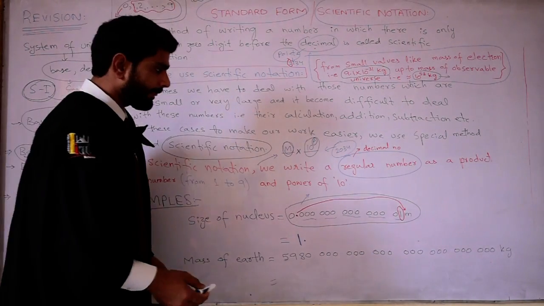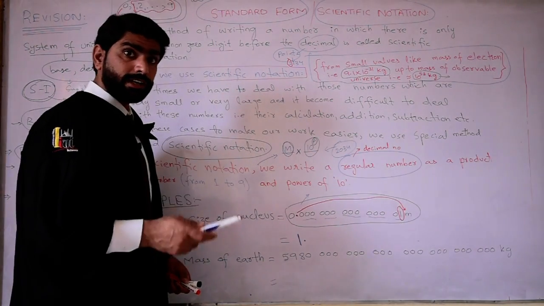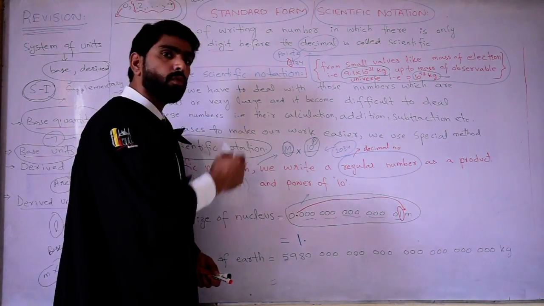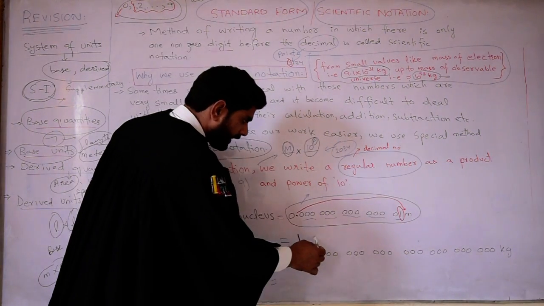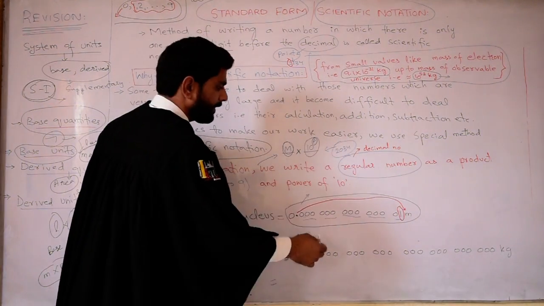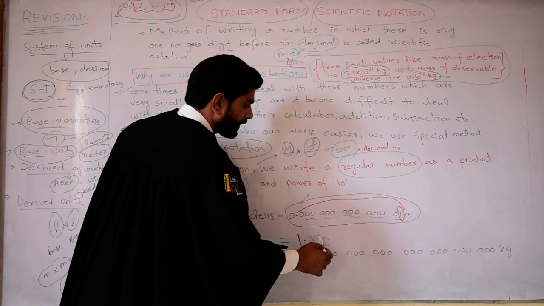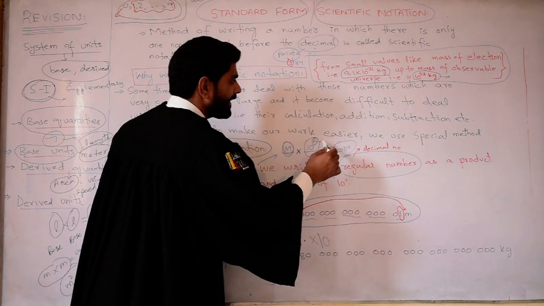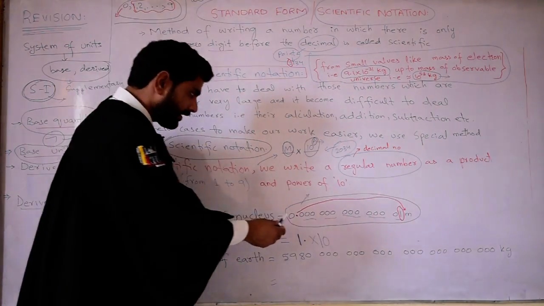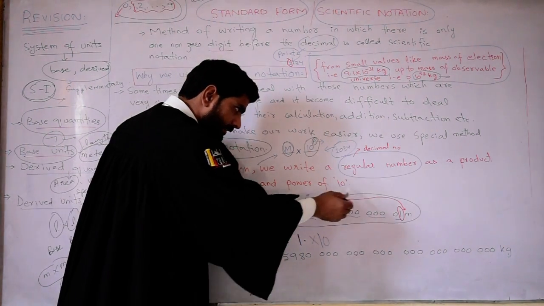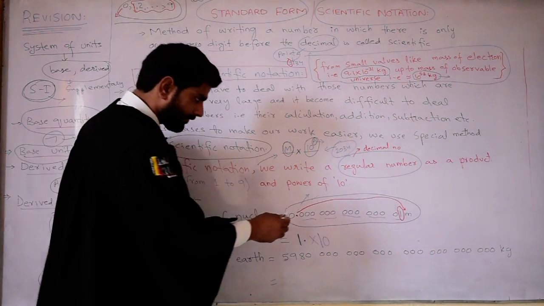This is the decimal. We'll count how many digits we have moved the decimal. Multiply by, we have told that multiply by 10 to the power p. So what was that p? Now check how many digits we have moved this decimal.